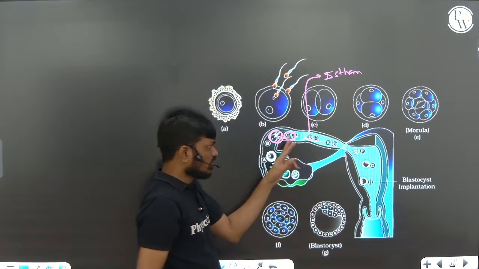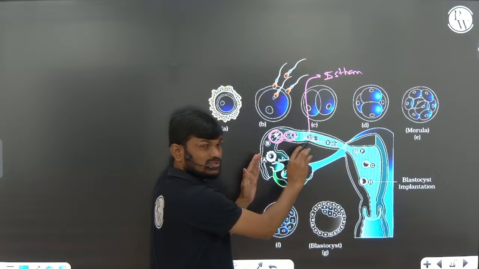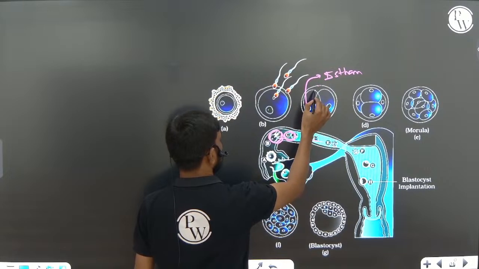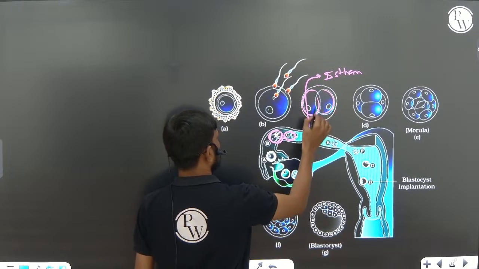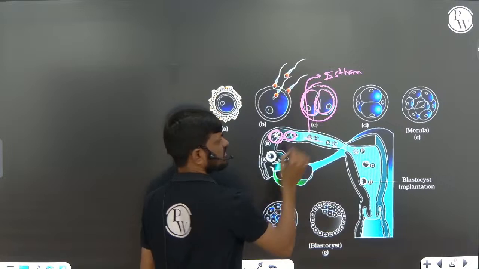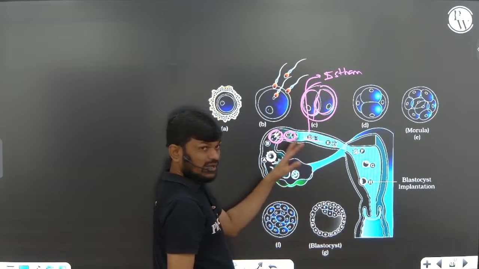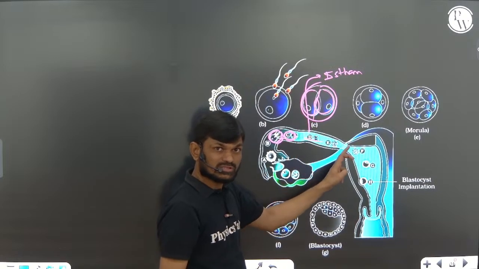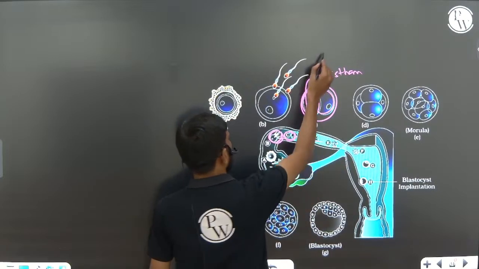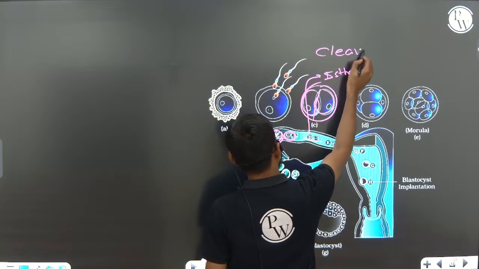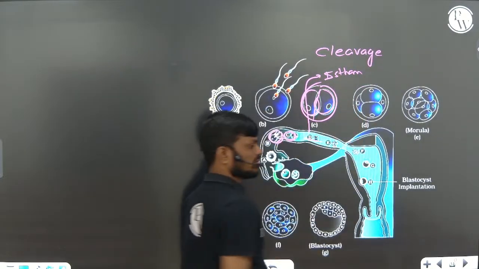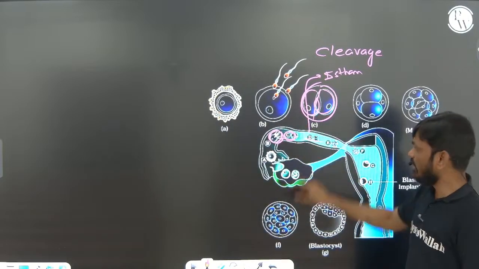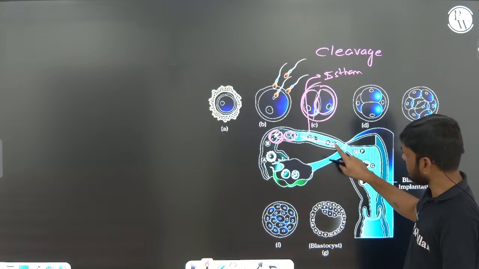When the zygote moves through the isthmus of the fallopian tube, the zygote undergoes mitotic division. The mitotic divisions that take place in the zygote while it is moving through the isthmus, we are calling cleavages. Important question: cleavage takes place in the zygote as it moves through the isthmus, right?